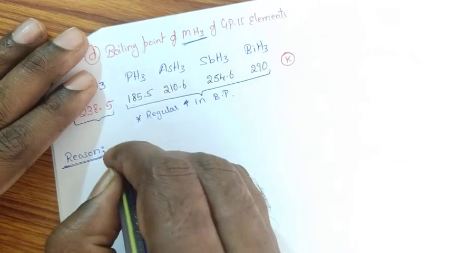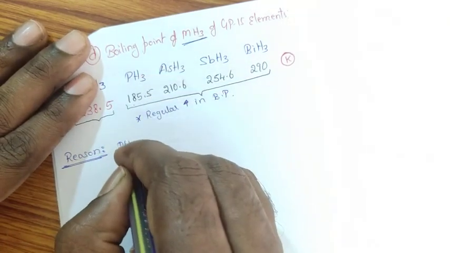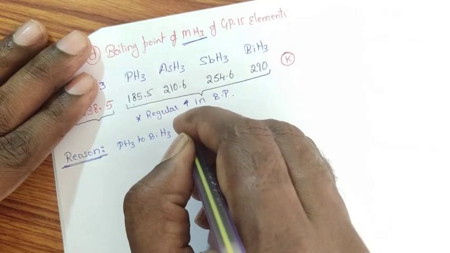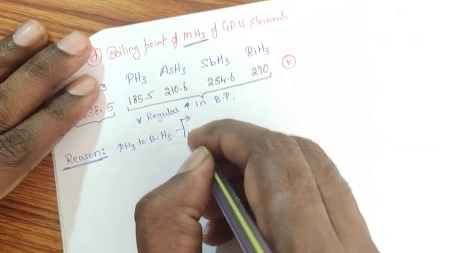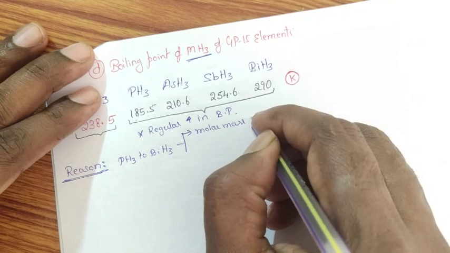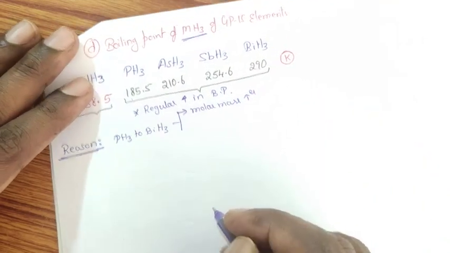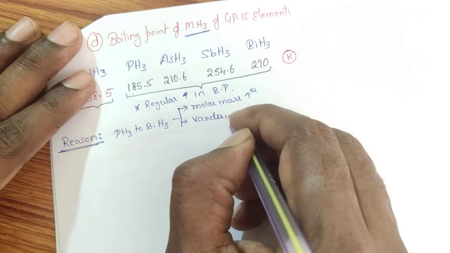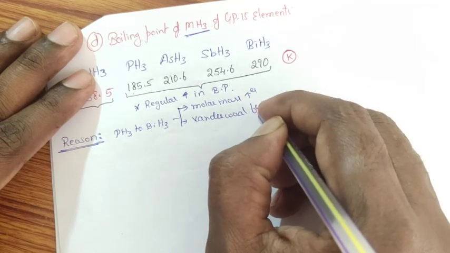Reason is very simple. As I move from phosphine to bismuthine, three factors are responsible for increase in boiling point. The first factor is molar mass increases.